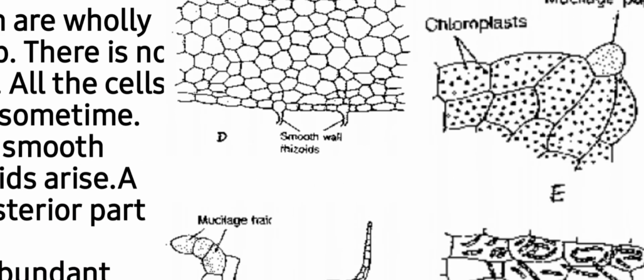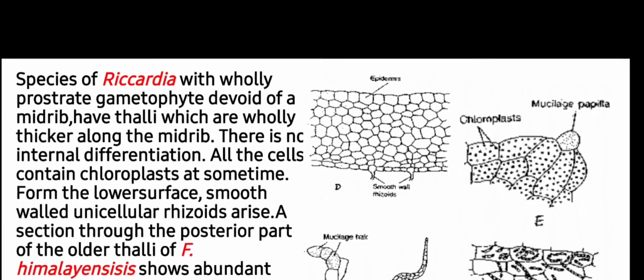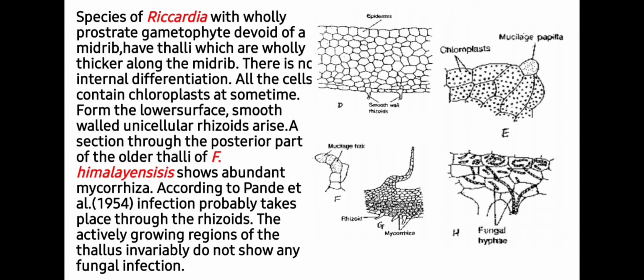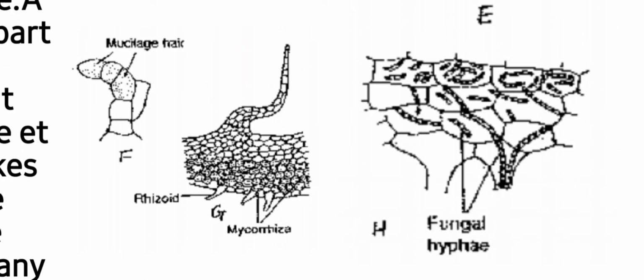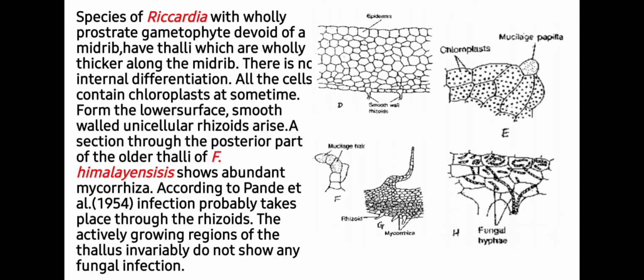Students, you can see here the thallus structure of Riccardia, and smooth-walled rhizoids arise from the lower surface and it lacks a midrib. There is no internal differentiation. All the cells contain chloroplasts. A section through the posterior part of the older thalli of Fossombronia himalayensis shows abundant mycorrhiza. You can see here the mycorrhizal association with the bryophyte, and the example is Fossombronia himalayensis.